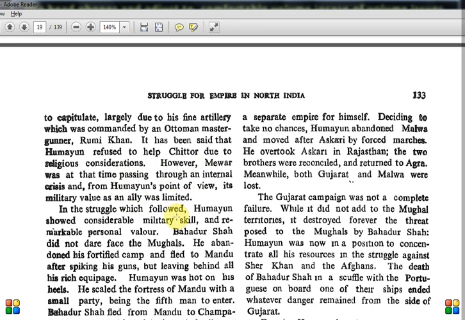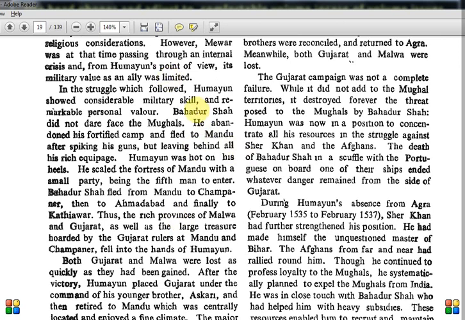So in the struggle which followed, Humayun showed considerable military skill and remarkable personal valor. Bahadur Shah did not dare face the Mughals. He abandoned his fortified camp and fled to Mandu, after spiking his guns but leaving behind all the rich equipage. So he left the place. Bahadur Shah, seeing Humayun's strength and military skills, considered him powerful. Even though Humayun did not interfere directly, they were aware of the strength of the Mughals. So a lot of things were left behind which Humayun could capture.